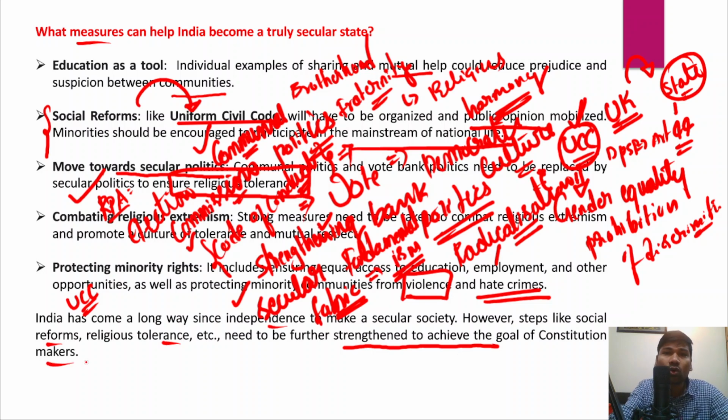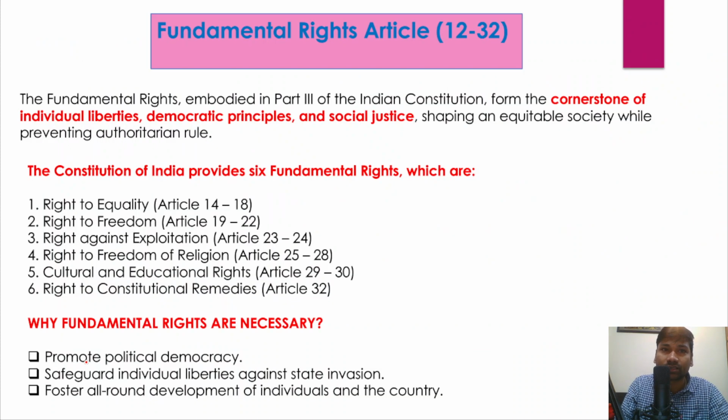So what is the goal of the constitutional makers? The goal of the constitutional makers is that India should be a secular society, right? India should be a functional and a healthy democracy, and that could be achieved by adopting these measures. Now, the next topic, we have understood about secularism.